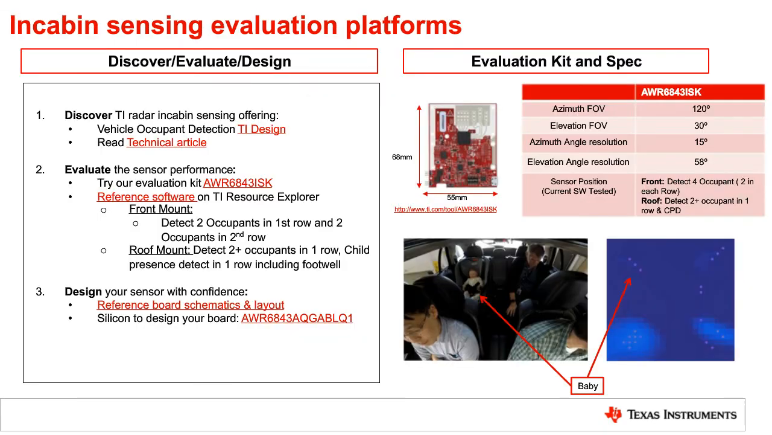And again, as I mentioned earlier, we follow this 3-step process to make it easier for the customers to evaluate our sensors. In the discovery phase, we have some technical articles and TI design documents, which you could use as a reference, and then evaluate our sensors, the 6843 ISK EVM, which is shown on the right, which also comes with reference software on our TI Resource Explorer.